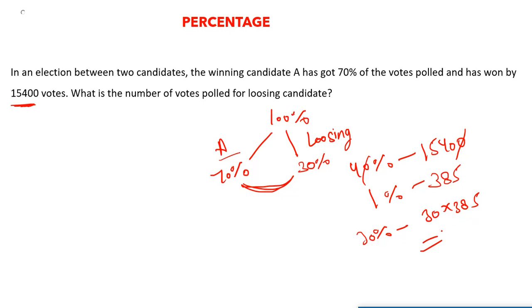So let's multiply this one. We will get 11550. Okay, so the losing candidate got 11550 votes, right? I hope this is clear. Let's see the next question now.